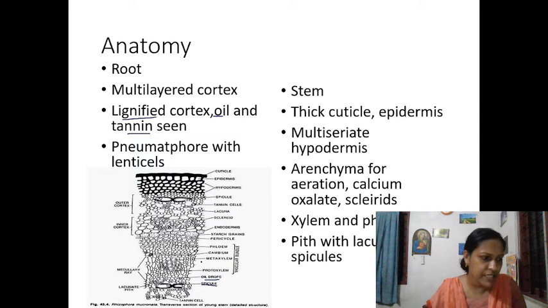But what about the stem then? What is the condition of the stem? The stem is also having a thick cuticle with the epidermis, multiciliate hypodermis.